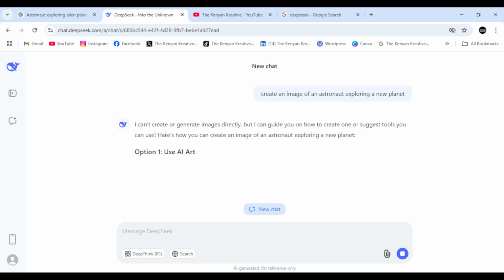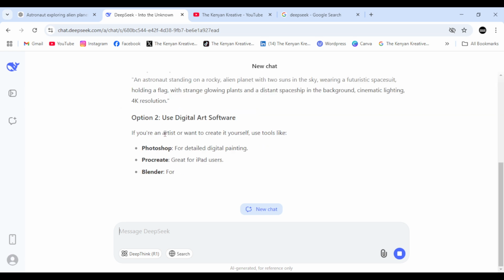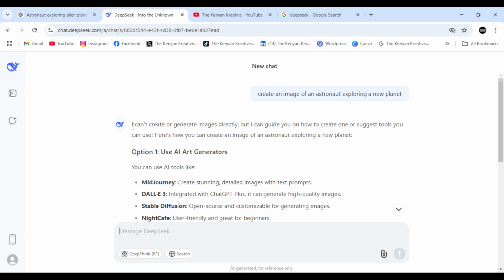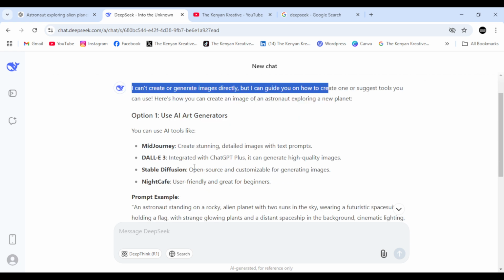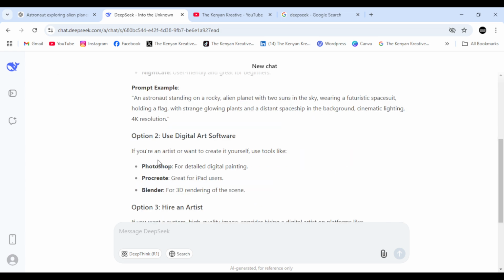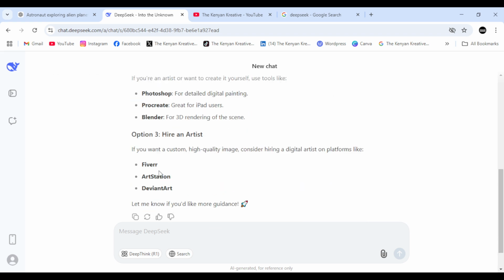Alright, so you can see here, this is actually the first difference between ChatGPT and DeepSeek. It's actually telling me here that it cannot actually do this work. You see here it's saying that I can't create or generate images directly, but I can guide you on how to. Right, and gives me options on what I can use, some things like Midjourney, and also I can use Photoshop and Procreate. I can also hire an artist from Fiverr or ArtStation or DeviantArt.